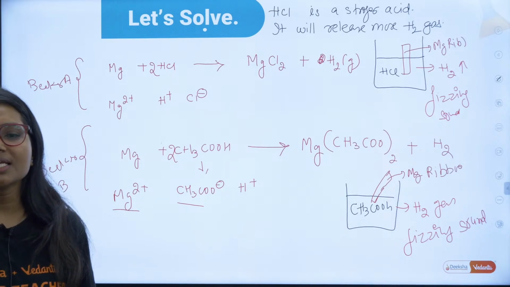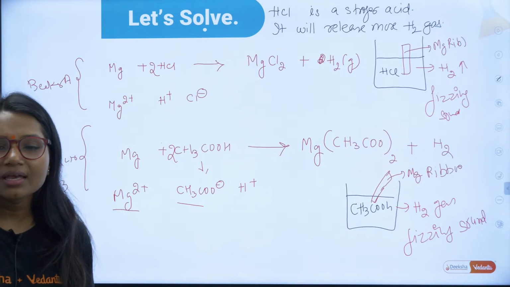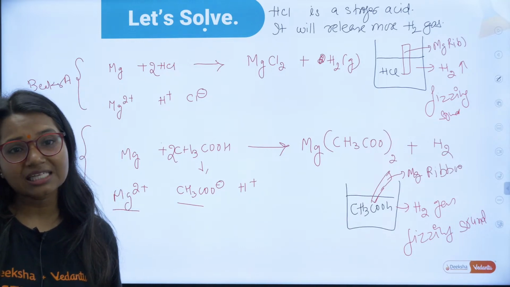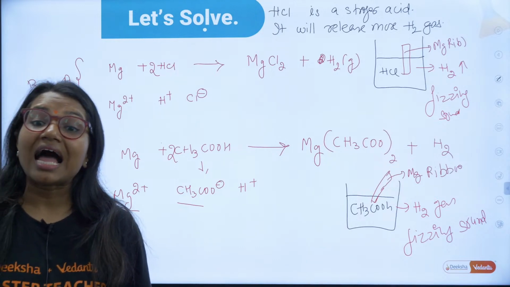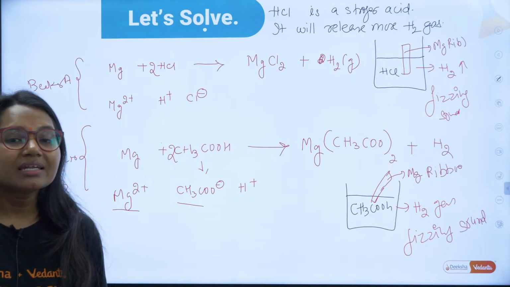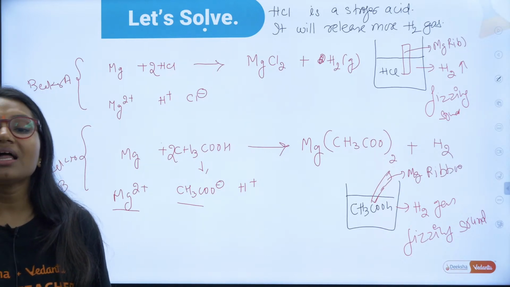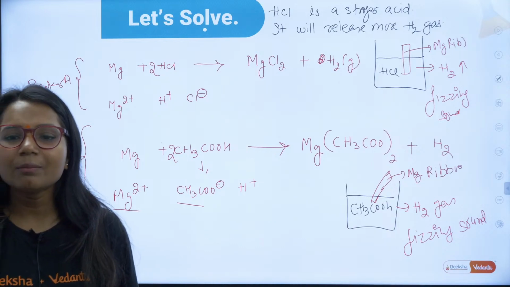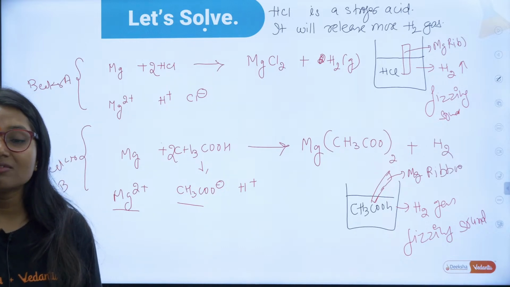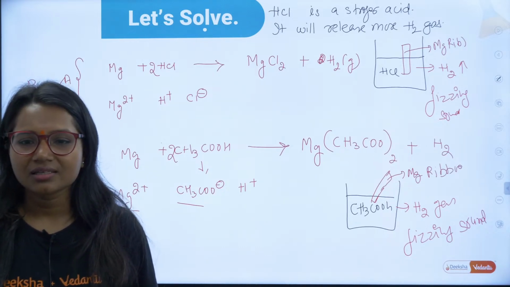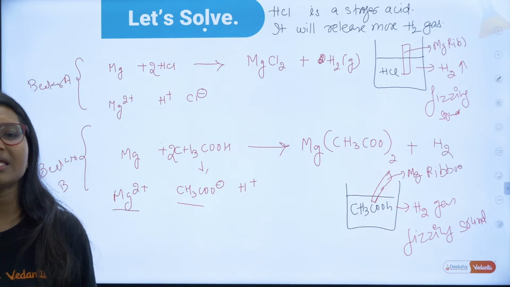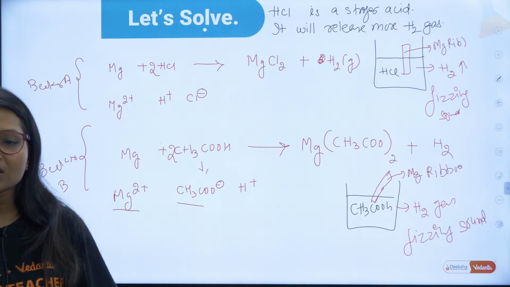So guys, did you understand this question? There are two beakers. In one we are putting magnesium ribbon with HCl, which is a strong acid. In the other we are putting magnesium with acetic acid, which is a weak acid. And you all know, metal plus acid gives you salt plus hydrogen gas. We can test it by bringing a candle near the beaker. Absolutely correct, Mani. So in both cases, H2 gas will release.